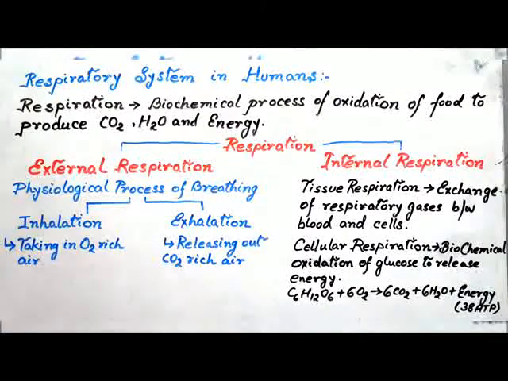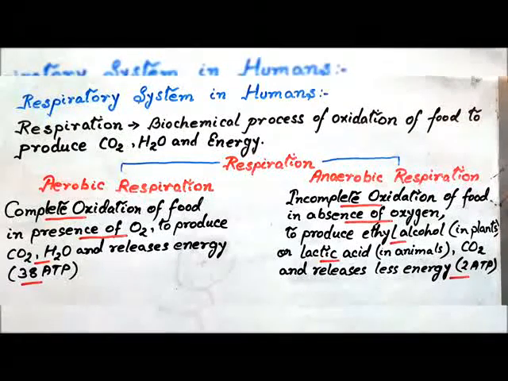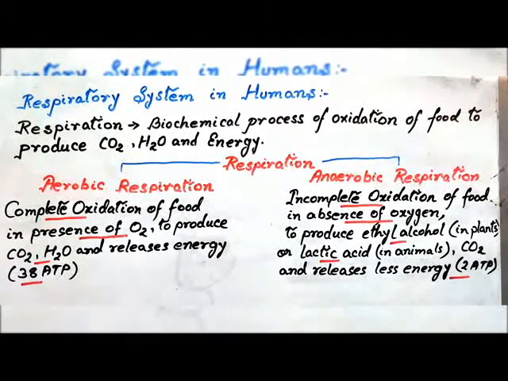The ATP molecules are stored in the cells and can be broken down at any time to release energy for various metabolic activities. Thus, the process of conversion of glucose molecules from the food into energy-rich ATP molecules, carbon dioxide and water with the help of oxygen is known as respiration. Depending upon the presence or absence of oxygen, respiration is of two types, aerobic and anaerobic respiration.